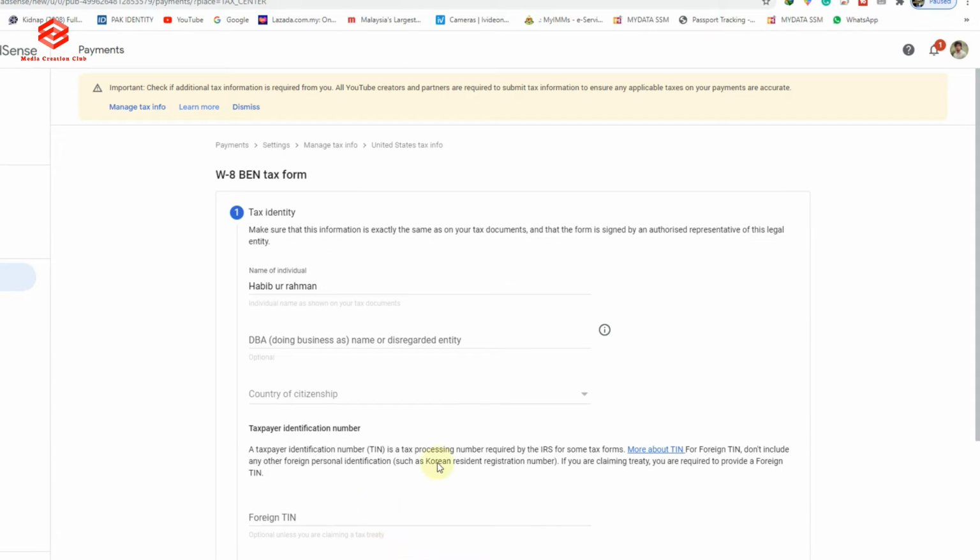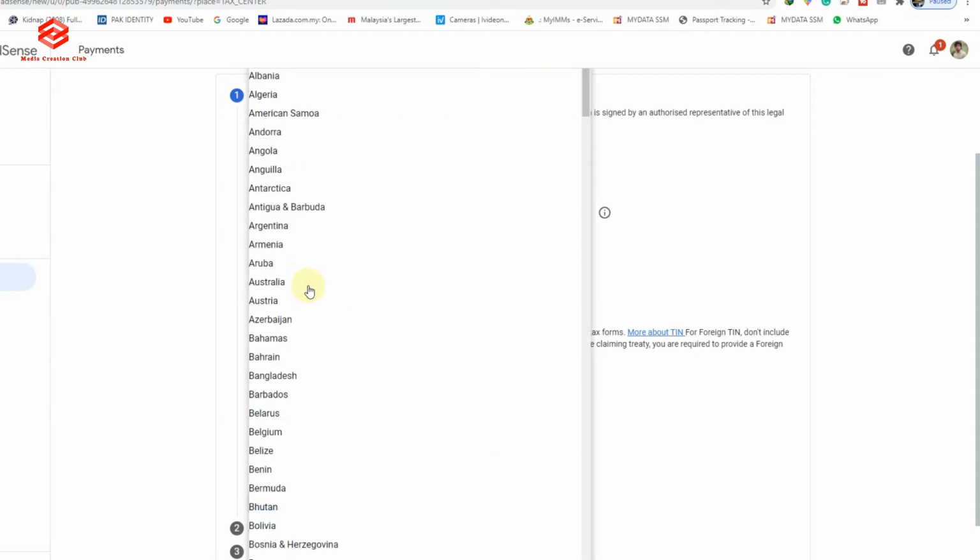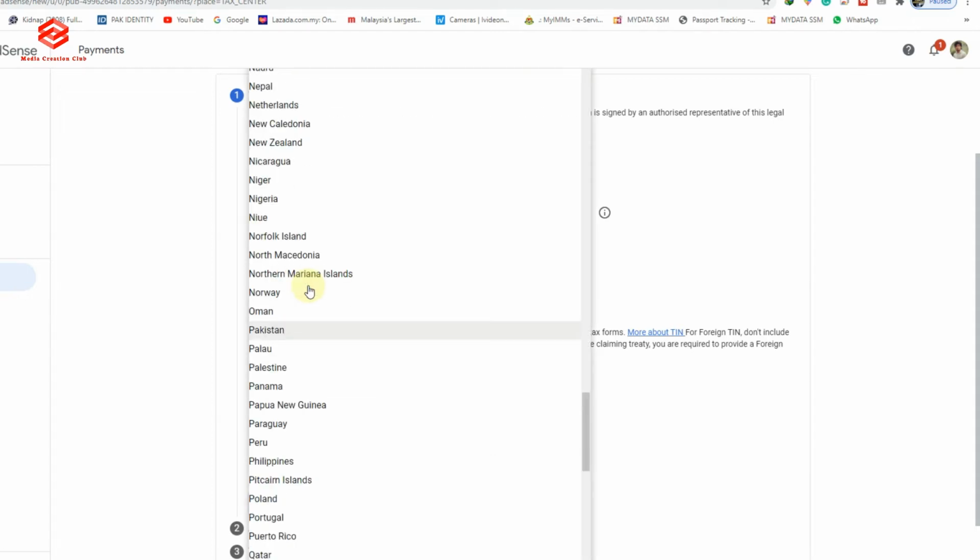Here you can see the account details, and the account holder name already appears here. This account belongs to my friend, so I am just helping him fill up the form. Habibur Rahman is his name. The second option is to select your citizenship. Of course he is from Pakistan, so I select Pakistan.